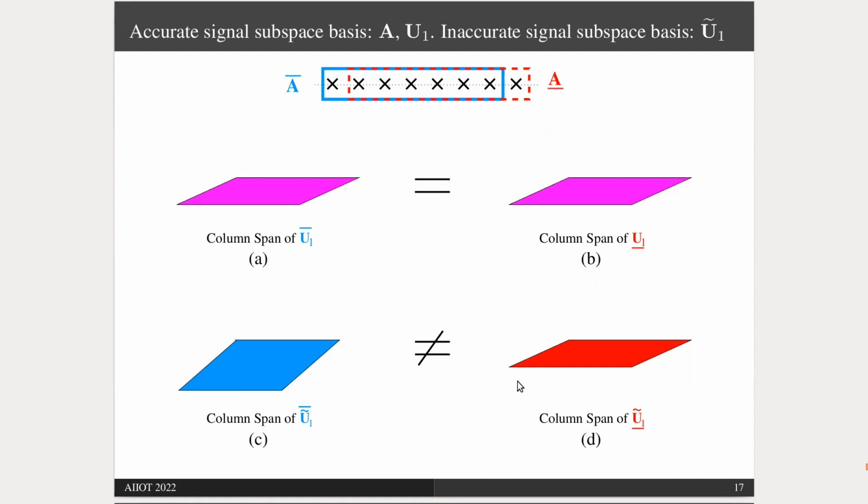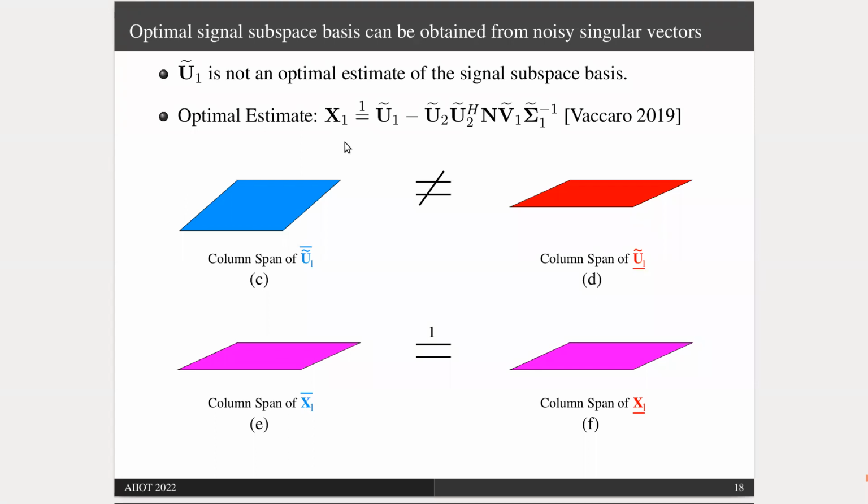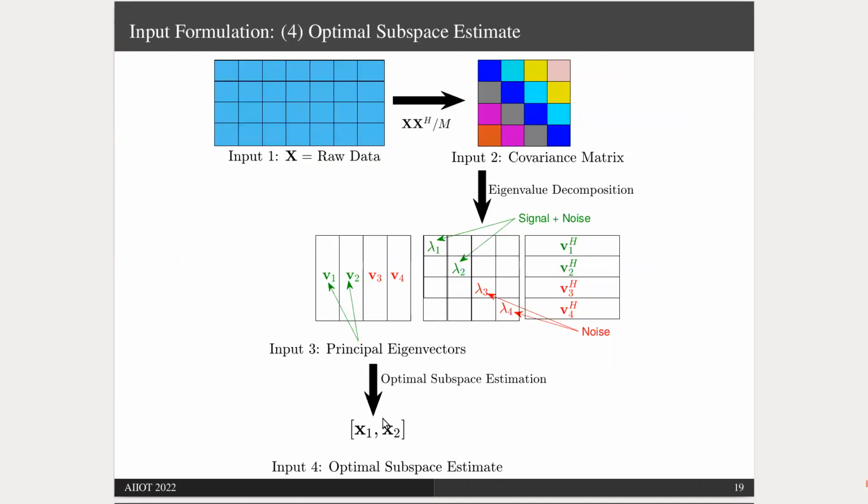An algorithm was developed in 2019 that finds a much better basis of the signal subspace using the singular vectors and singular values as shown here. And this basis X1 captures the shift invariant structure more accurately. Hence, we propose using the optimal signal subspace basis, the matrix X1, as the input to CNN. And doing so, we are taking advantage of the powerful data driven algorithm CNN, but we are also exploiting the structure in our signal model. Thus, we get the best of both worlds.